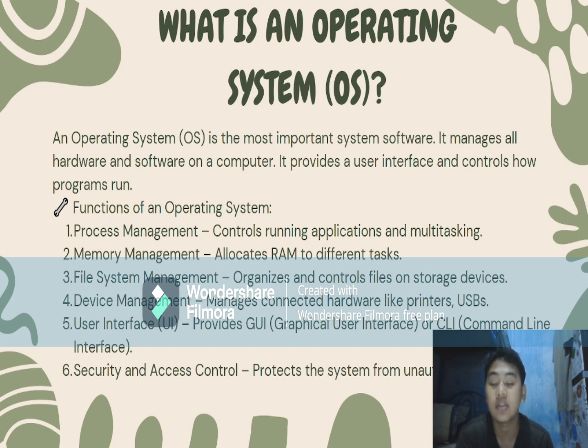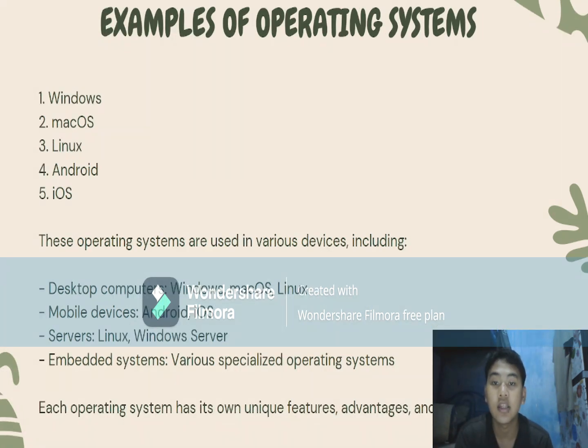User interface, or UI, provides GUI, or graphical user interface, or CLI, command line interface. And the last is security and access control. This protects the system from unauthorized access.